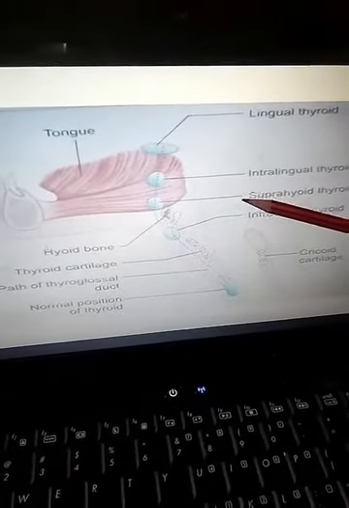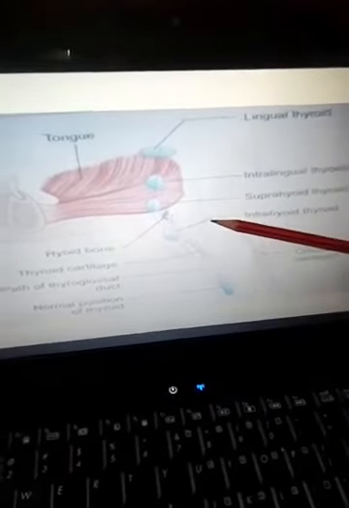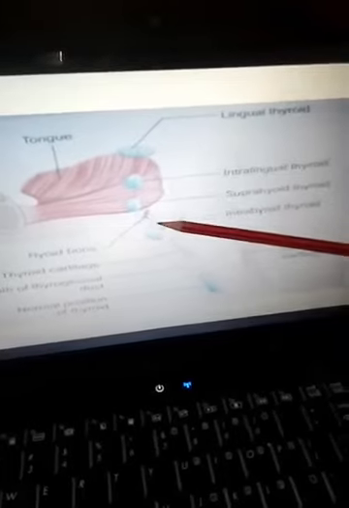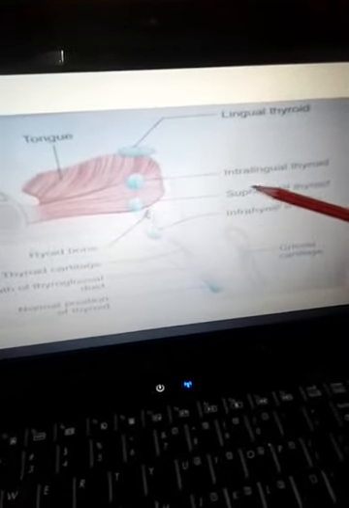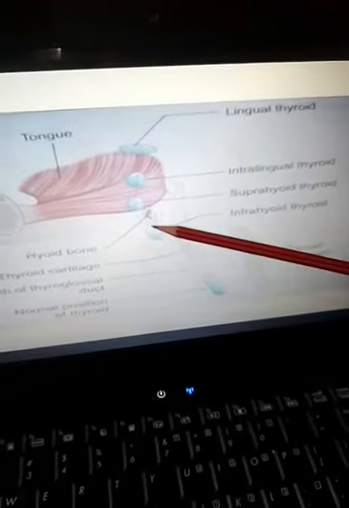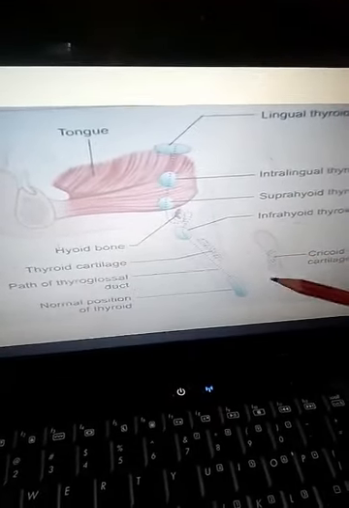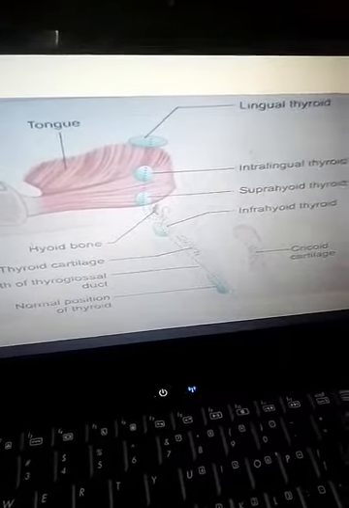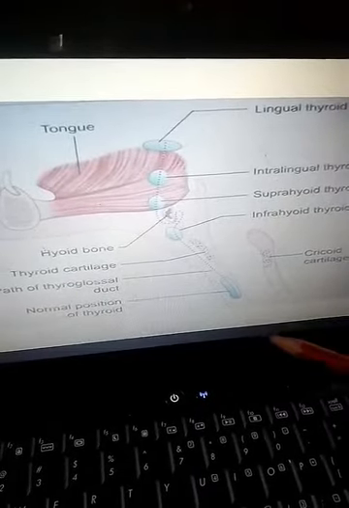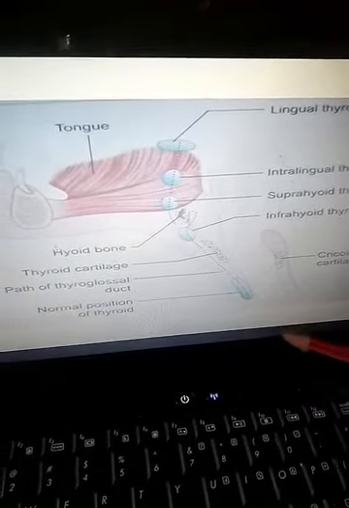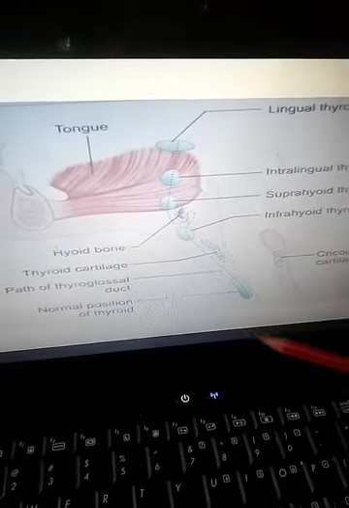In a suprahyoid thyroid, the gland may be seen in the midline of the neck just above the hyoid bone. It may also be infrahyoid, which means below the hyoid bone. It may be intrathoracic, where the entire gland or a part of it lies in the thorax. These are the anomalies of position.